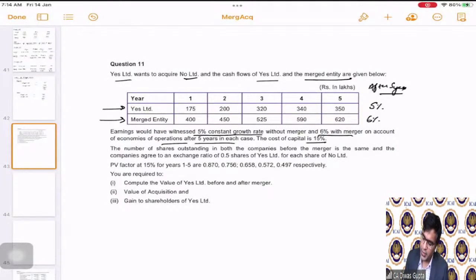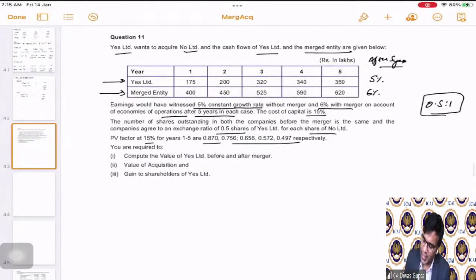The number of shares outstanding in both the companies before the merger is the same. And the companies agree to an exchange ratio of 0.5 shares of Yes Limited for each share of No Limited. So 0.5:1 is the swap ratio. They have also given the present value factors at the rate of 15%, which is fine because we have to use the cost of capital at 15% only. So we will make use of these factors.